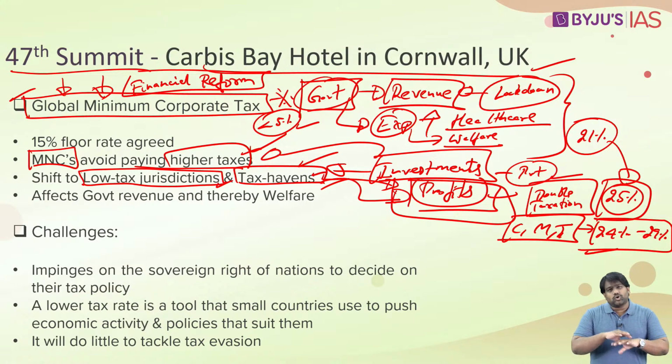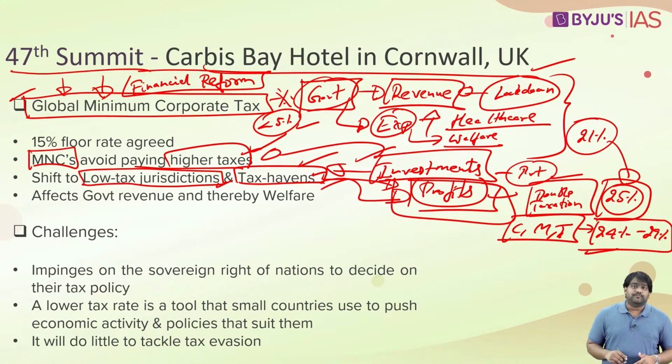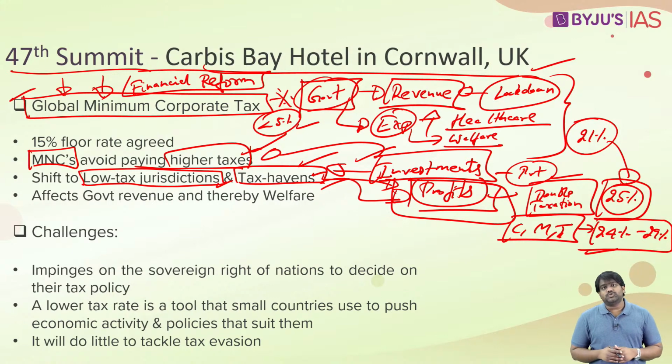So this basically creates a competition amongst the countries. Any country which has the lowest tax, they will attract all the investments. All the companies will rush to that country, register their companies over there, and that will bring more investments to those countries. So this is basically a rush to the bottom. It is a never-ending competition between the global economies where they are trying to undercut each other.